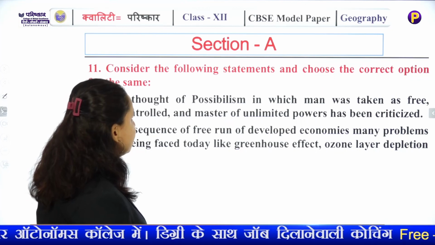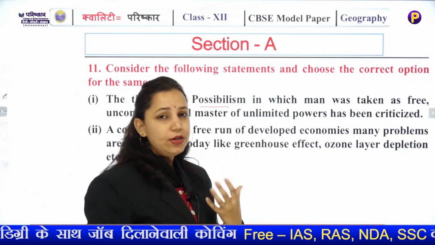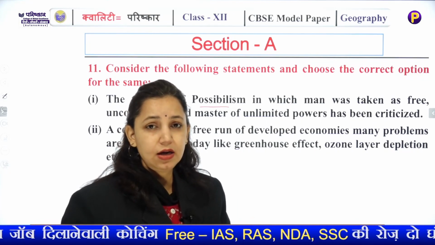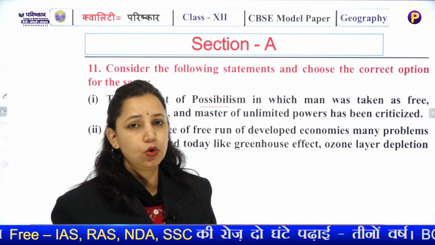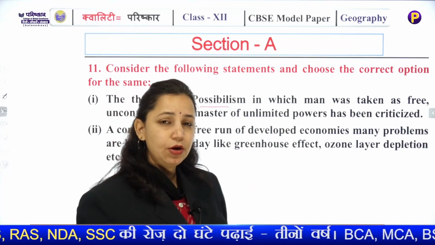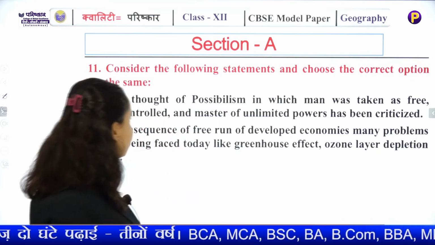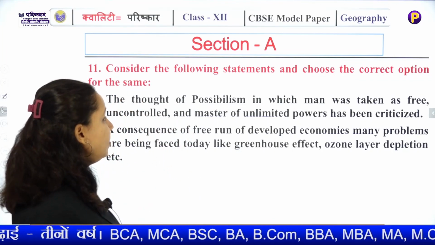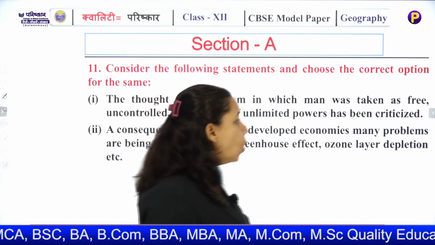So take the thought of possibilism which advocates that man is free, he is uncontrolled, he can do whatever he wishes according to his will. This has been criticized by many geographers. A consequence of free run of developed economy, many problems are being faced today like greenhouse effect, ozone depletion.